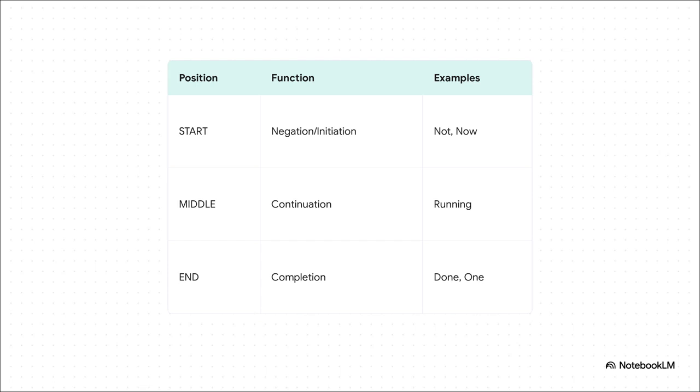Take the letter N, for instance. Geometrically, air is flowing continuously through your nose, so N fundamentally means continuation. But watch how its operational function completely transforms depending on where it sits in a word. At the start, it either blocks the flow entirely, like not or never, or it initiates it, like name or now. If it's in the middle, it signifies a continuation in process, like running or maintain.